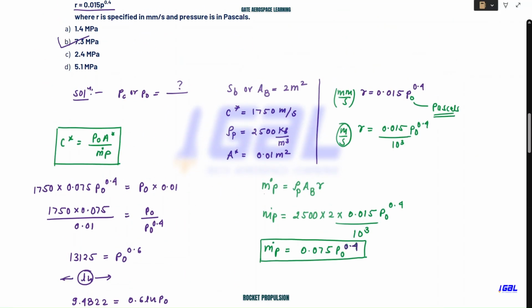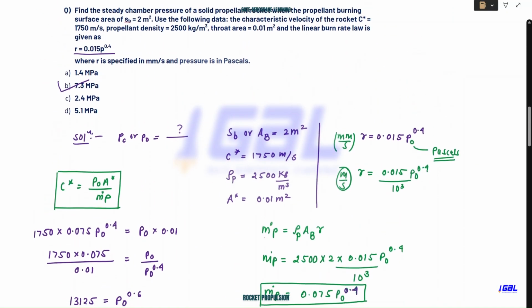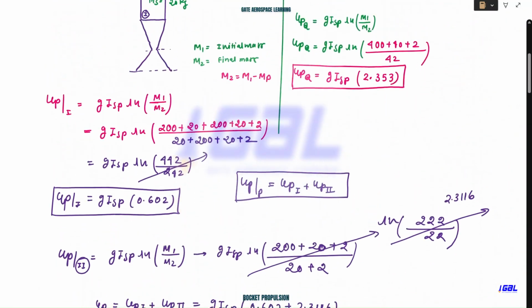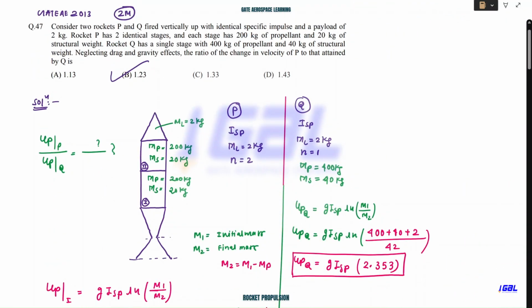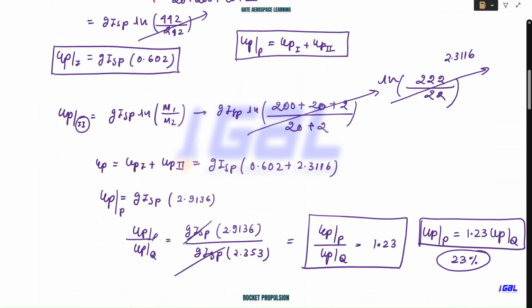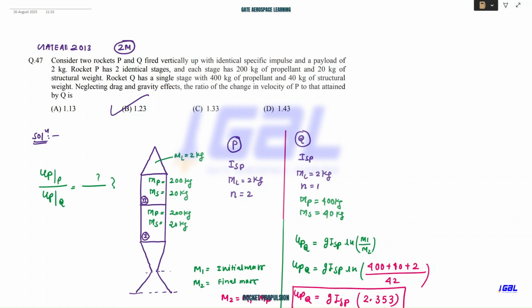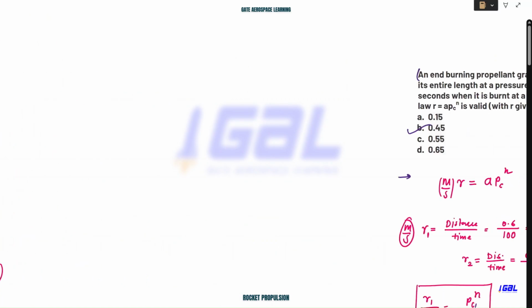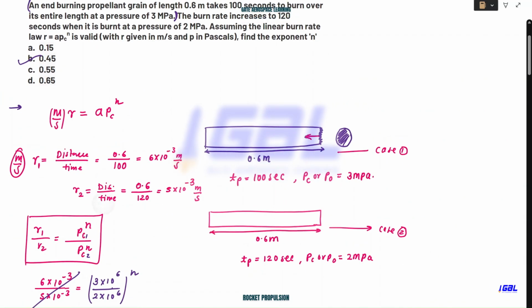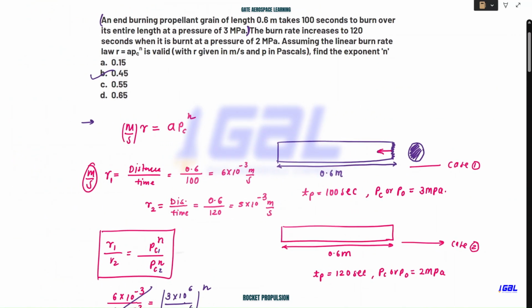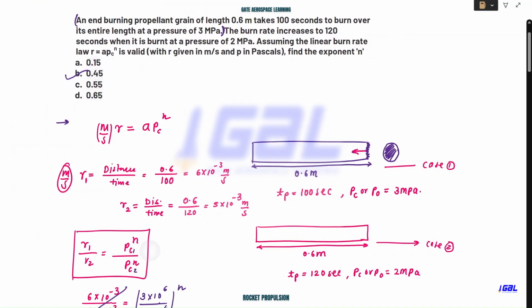From this question also, the burning rate law, I hope is now very much clear to you. And again we have done the multi-staging. This question proved to us that multi-staging is beneficial. It is giving a 23% increment of velocity even when you consider the same configuration, in the sense of same weight, same propellant weight, same structural weight, same payload weight. And then this n value, right? So I hope now things are getting clear to you.